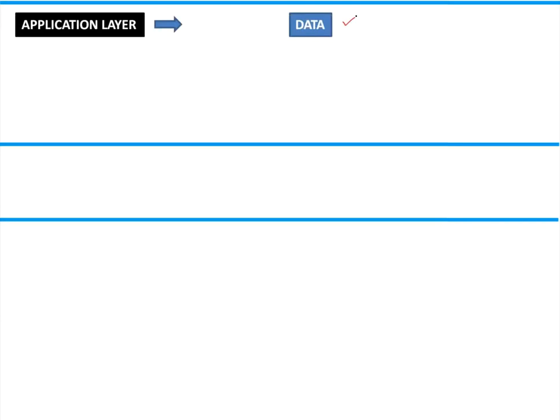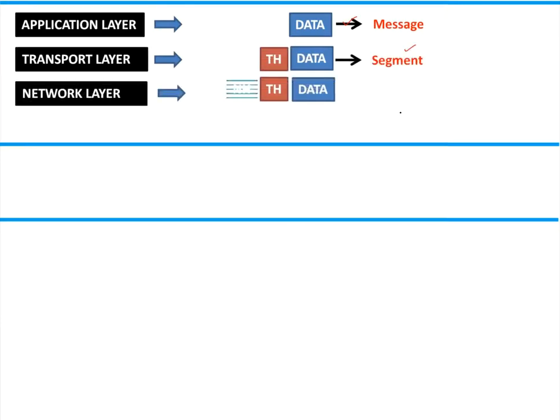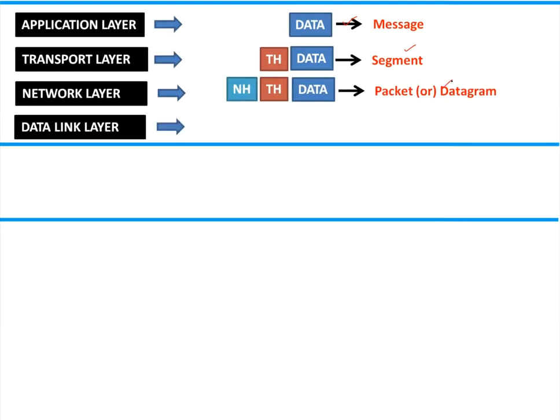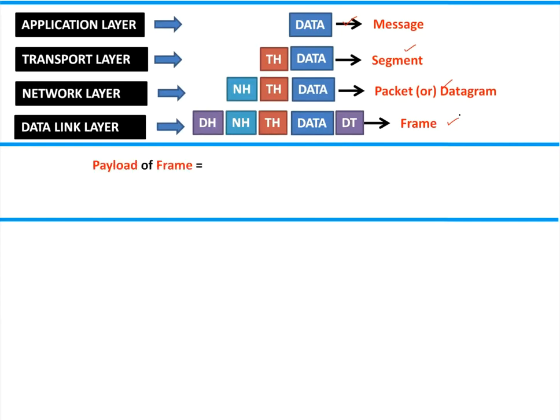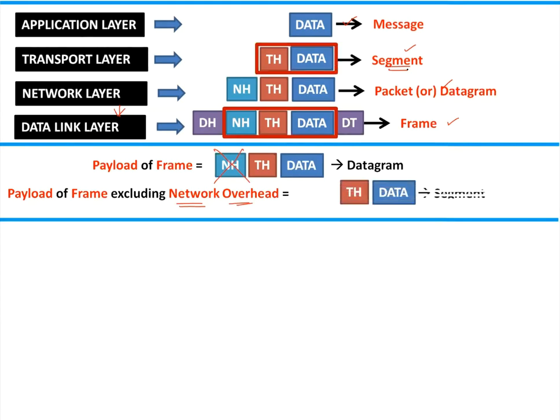Application layer gives data. To this transport layer adds a header, that is called as segment. To this network layer adds a header, that is called as packet or datagram. To this data link layer adds a header and trailer, that is called as frame. What is payload of frame? Whatever network layer is giving, that is called payload of frame. Now, that is datagram, definitely. What is payload of frame excluding network overhead? Payload of frame excluding network overhead, that is called segment, yes or no? That is called segment.